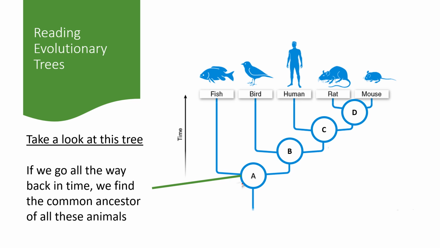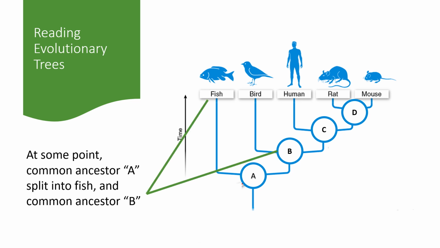So let's take another look at this phylogenetic tree and make sure we can understand what it's showing us. Notice we have time on the vertical axis here. So if we look at common ancestor A, that is the species furthest back in time. Species A is the common ancestor of all the modern species in this tree. Then at some point, something caused a speciation event.